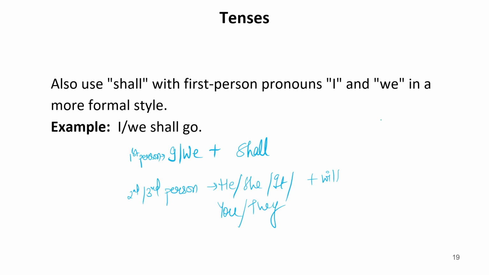But in case of certain facts, command, compulsion.